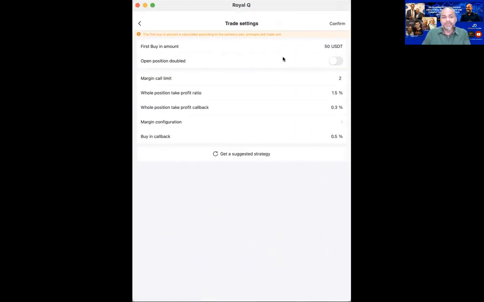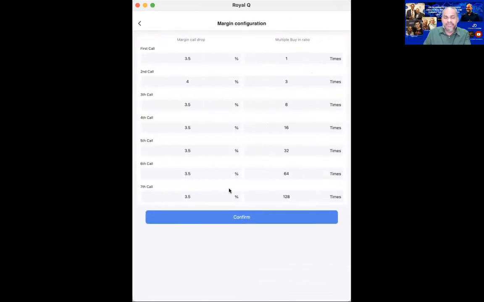And in the trade setting, remember our first buy is how much? $10. And my margin limit will be 2. I can even change this margin limit to 7. If I change, you can see what happens here. My margin will be 7, but I don't want 7. Now this 7 is actually a default.